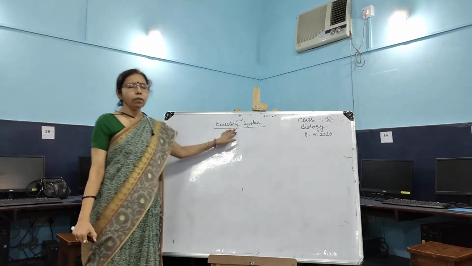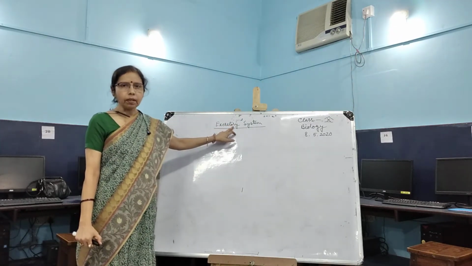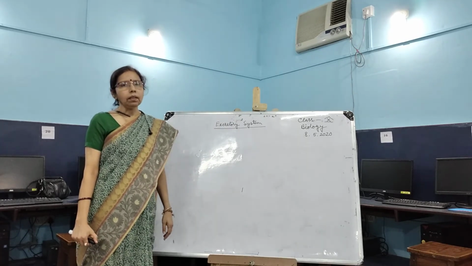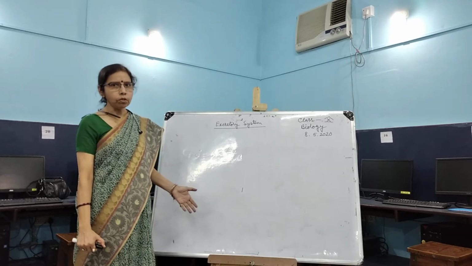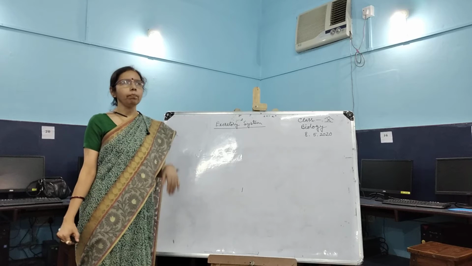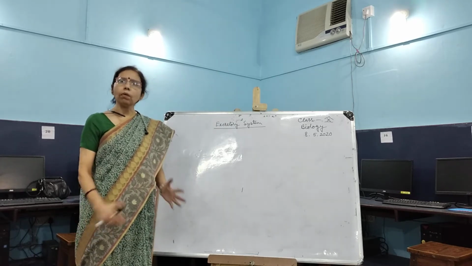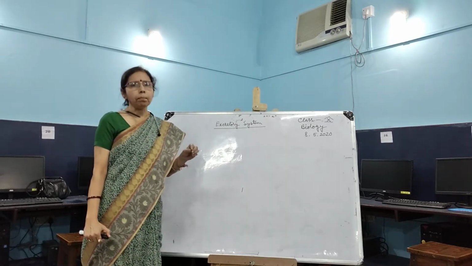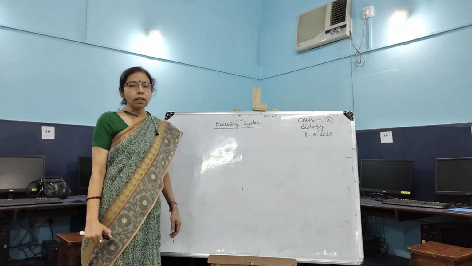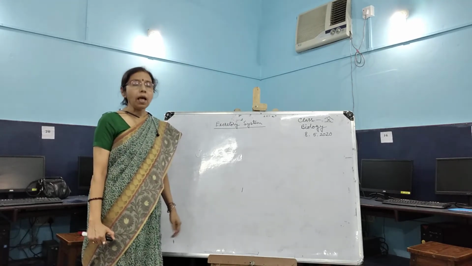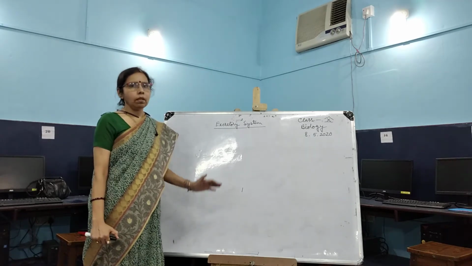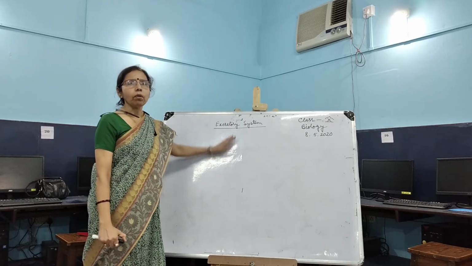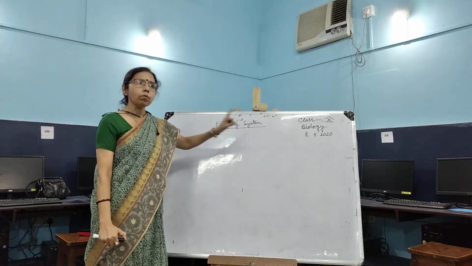The first thing: what is the function of the excretory system? The function of the excretory system is to remove the waste products which are formed inside our body due to metabolism. Metabolism is all the chemical reactions that occur inside the cell, due to which some waste materials are released. That is called excretion, and the organs involved in removing these waste materials from the body are called the excretory system. So what is excretion?